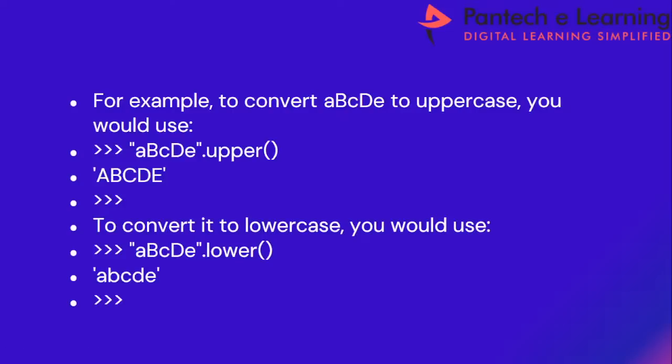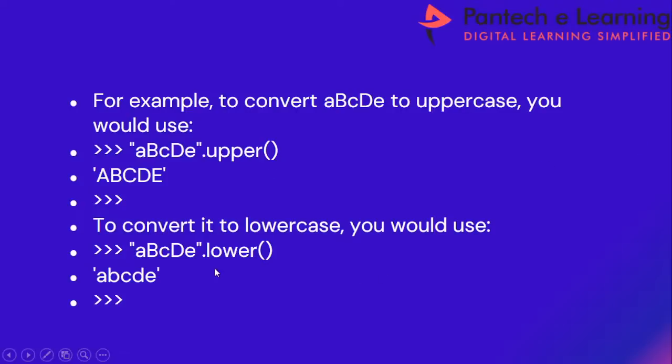Similarly, there are many other inbuilt functions. For example, if I want to convert some characters to uppercase, I can call the upper function. There is an inbuilt function called upper and there is an inbuilt function called lower. So I am just enclosing a string within double quotes. This is my string S1, enclosed within double quotes, dot, and I am calling this upper function.